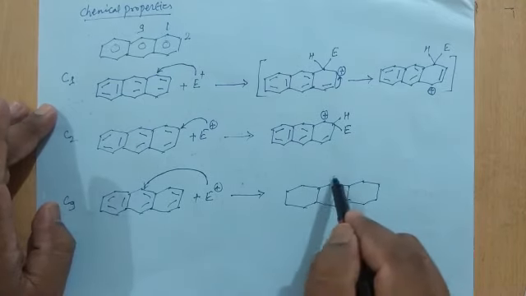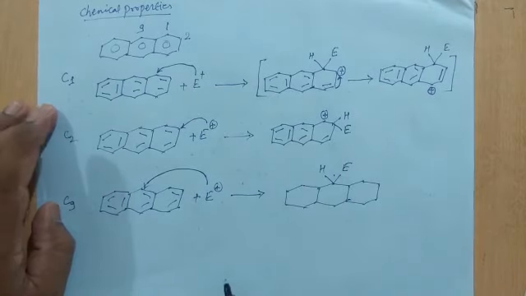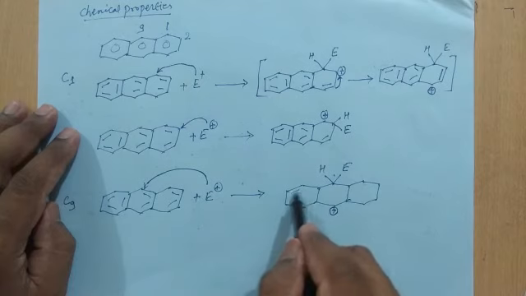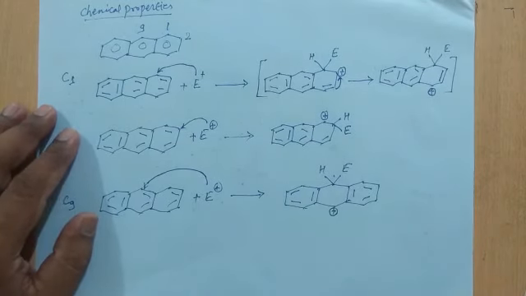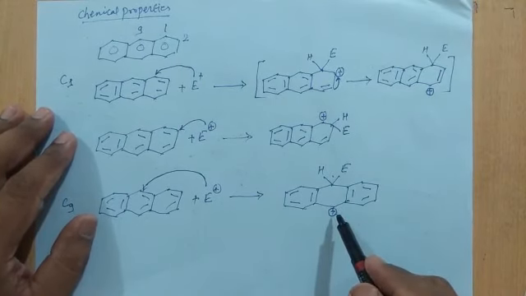H, E, and the positive charge will be on the 10th carbon, and these two rings will be like this. Now in this case also there is no resonance stabilization.